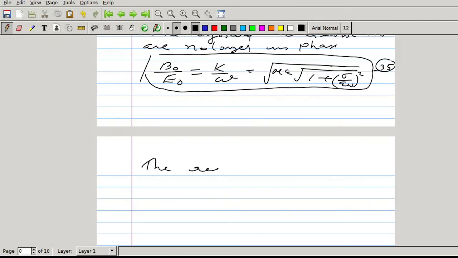So we can write the real electric and magnetic field vectors.